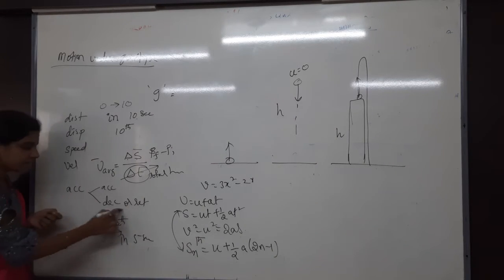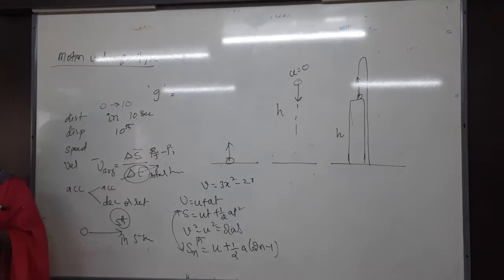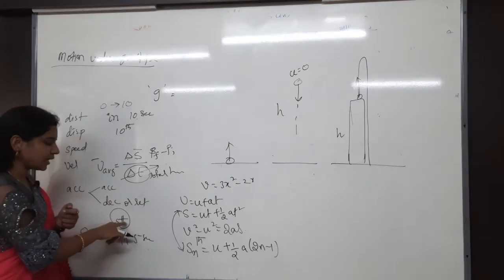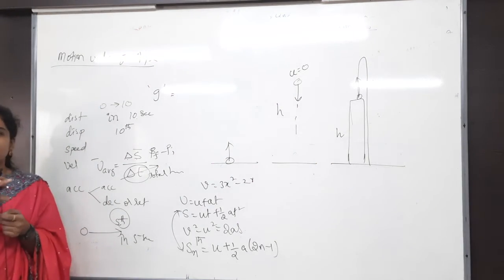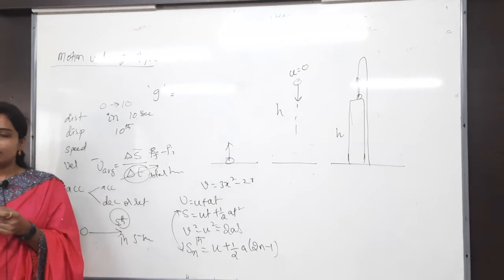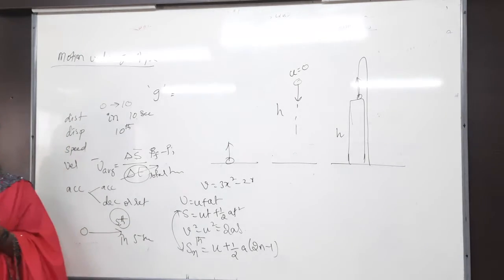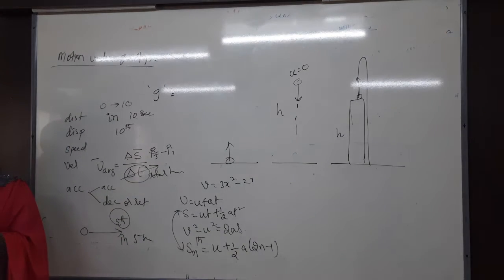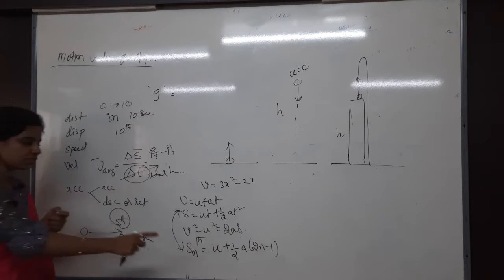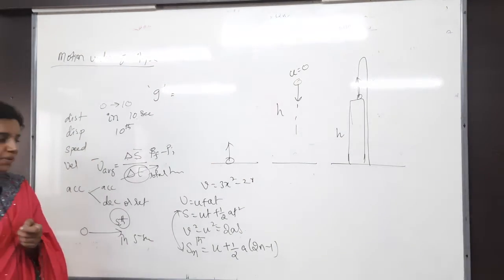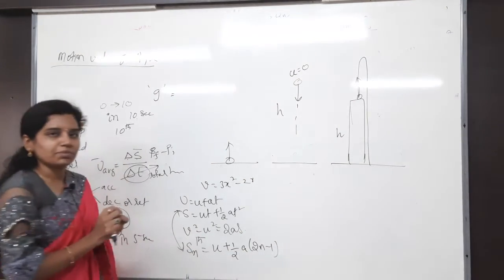In the 5th second, it is my displacement at exactly that instant. Whenever they say in t seconds, use s is equal to ut plus half at square. Otherwise, in the nth second, like 5th, 2nd or 3rd, you use s n is equal to u plus half a into 2n minus 1.